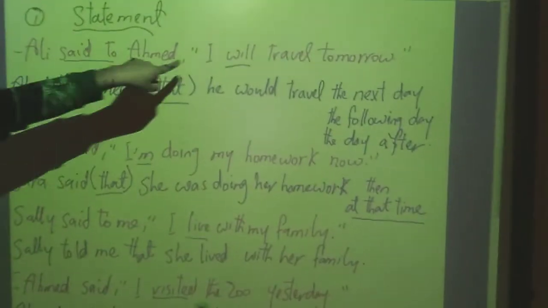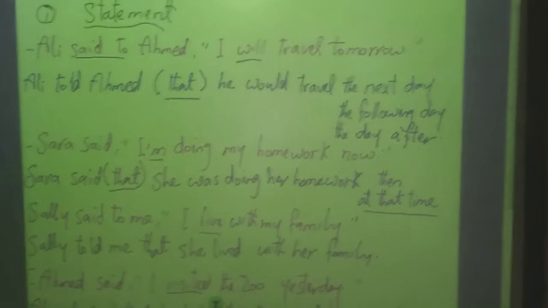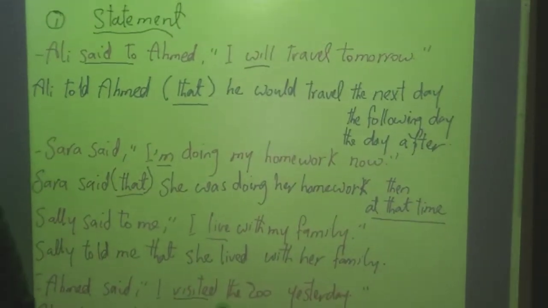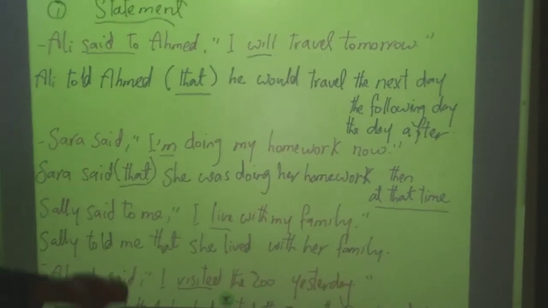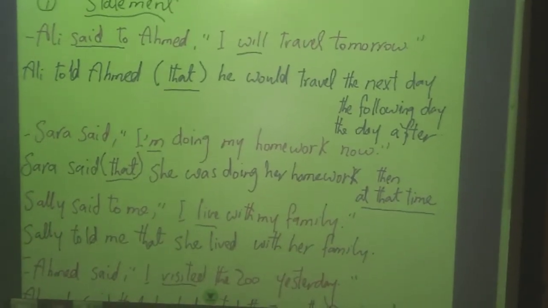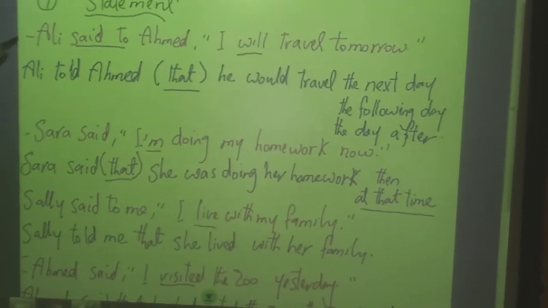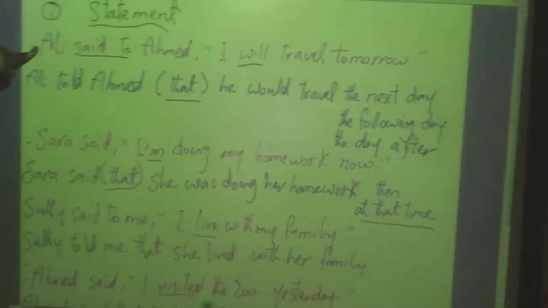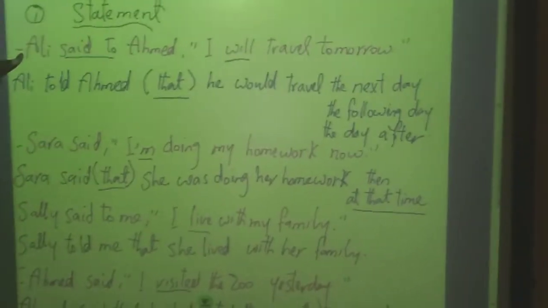What is a statement? A statement is a sentence in which you tell me something. Like, for example, I watch TV every night. It's a statement. I will travel tomorrow. It's a statement. Ali bought a new camera. It's a statement. So here we have a statement, and we want to change it from direct into indirect.